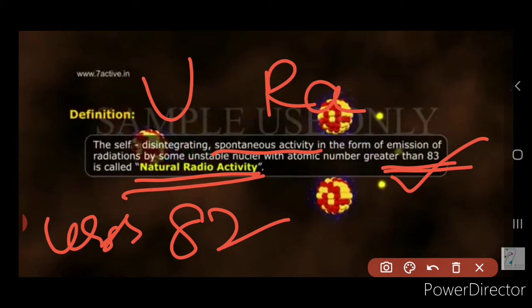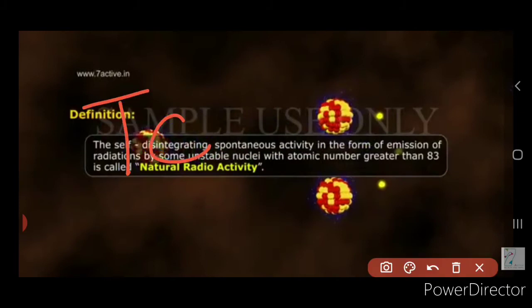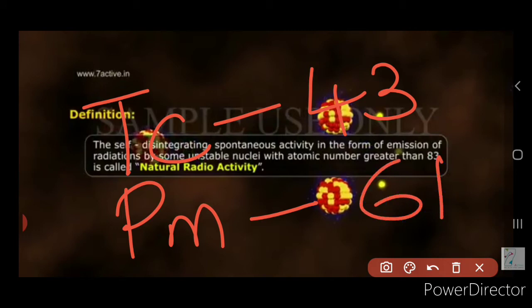Now there are only two elements, called technetium, that is Tc, and promethium, Pm. Technetium has the atomic number 43 and promethium has the atomic number 61. So these are the two elements with atomic number less than 82 that are radioactive substances.